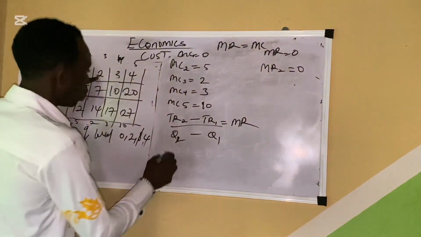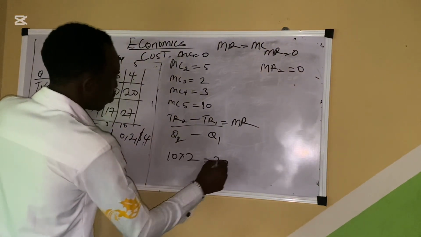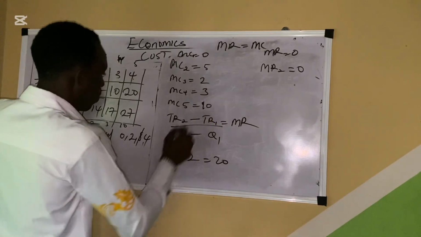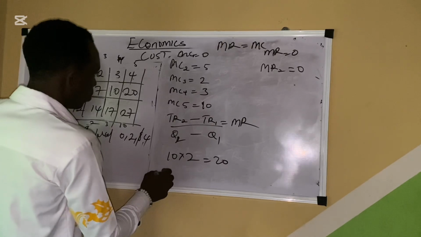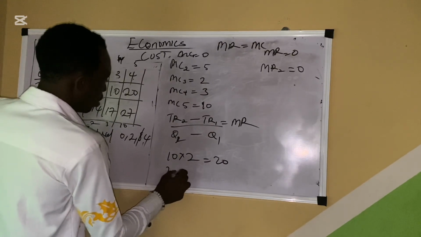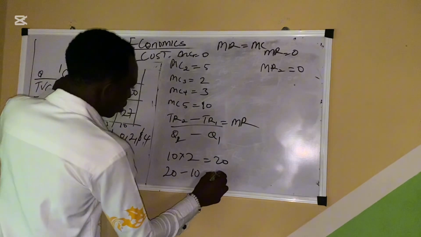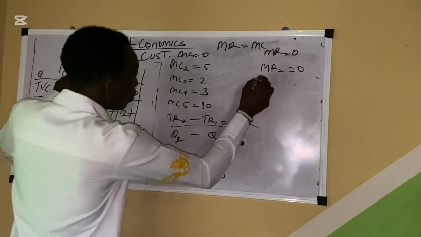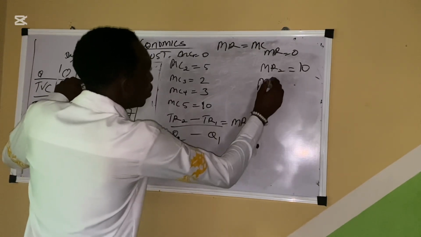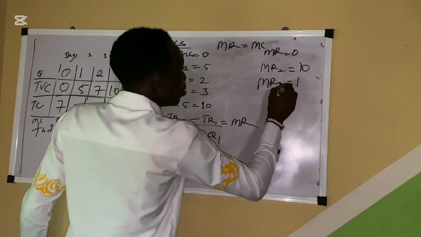We have 10 times 2, which will give us 20. Do you understand it? So remember our TR for the previous one is 10. So we say 20 minus 10, which will give us 10. MR3 is equal to 10.